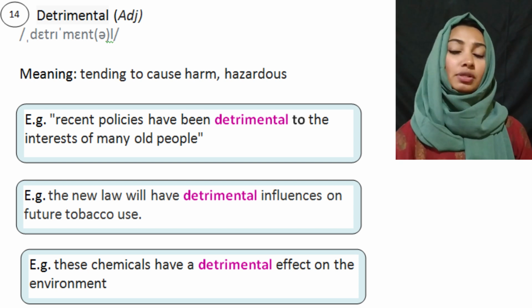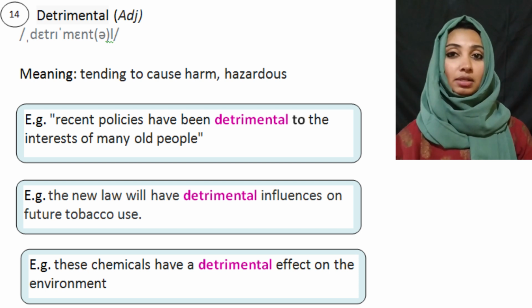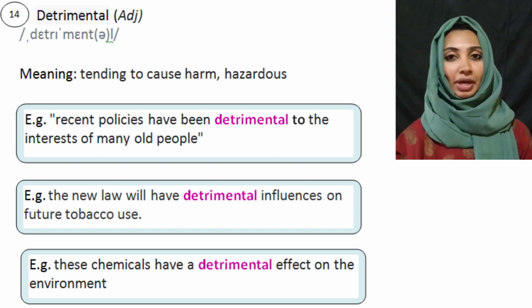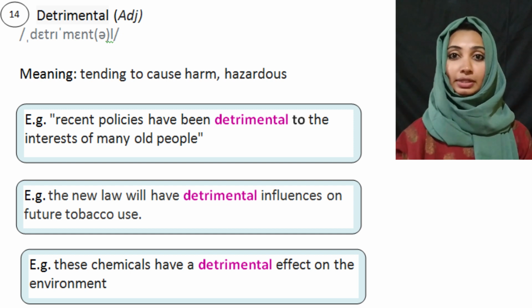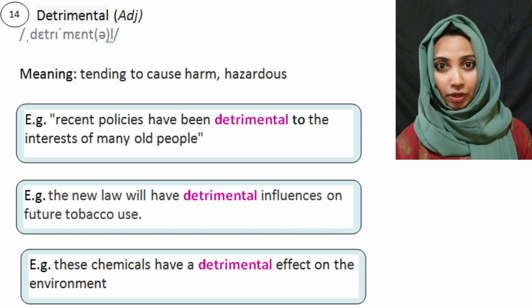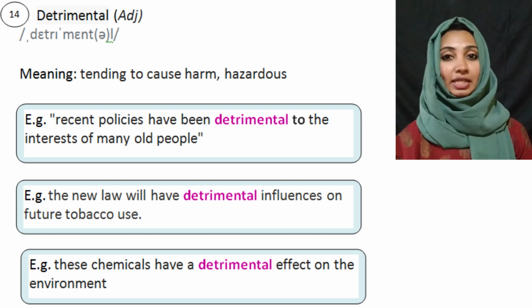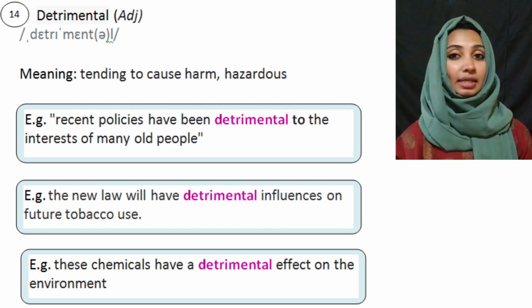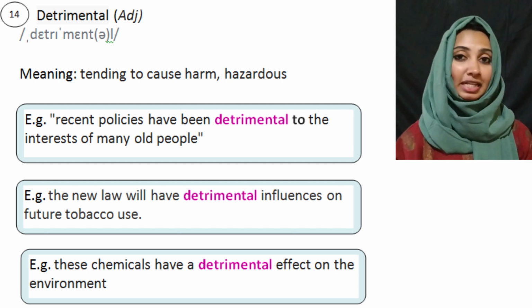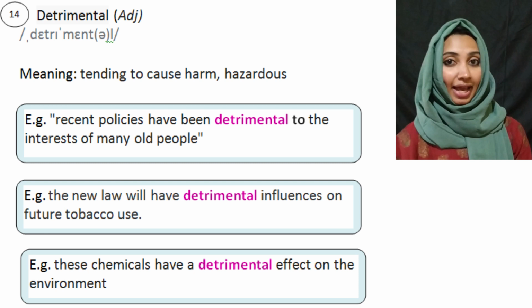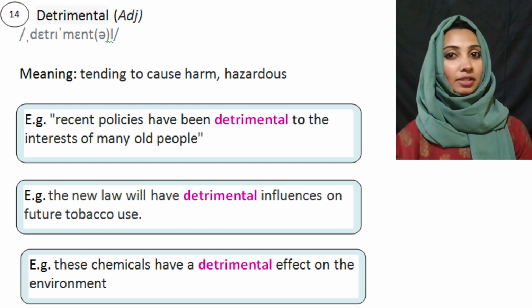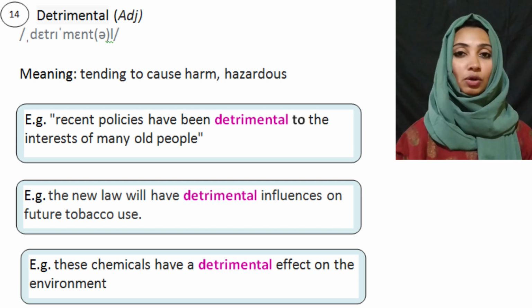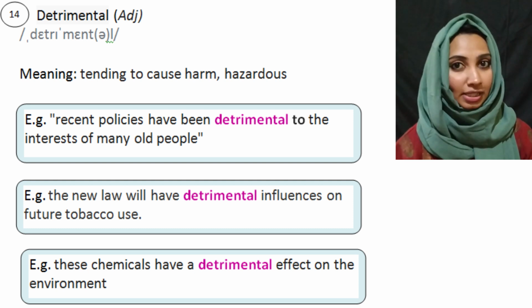Sometimes you have to write like this, that is, global warming will have a negative consequence on the environment. Okay, so we can write it like this, that is, the global warming will have a detrimental impact or effect on the environment. Okay, so detrimental means harmful or something that has a negative consequence.